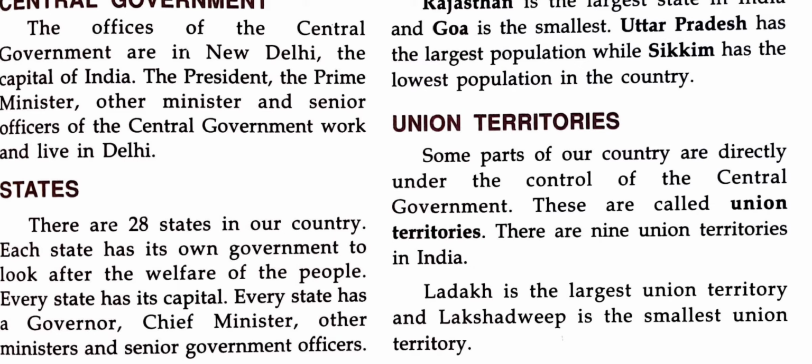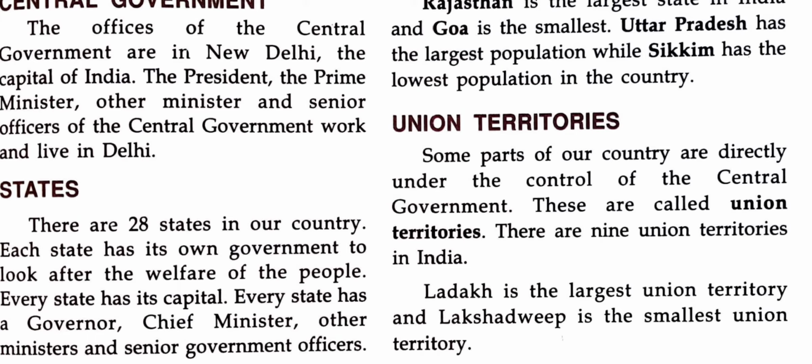States. There are 28 states in our country. Each state has its own government to look after the welfare of the people. It is the responsibility of the state government to look after the security and welfare of the people of its state. Every state has its capital. Every state has a governor, chief minister, other ministers and senior government officers.